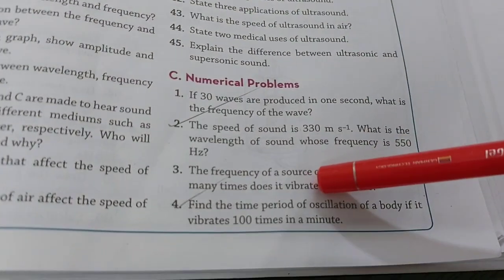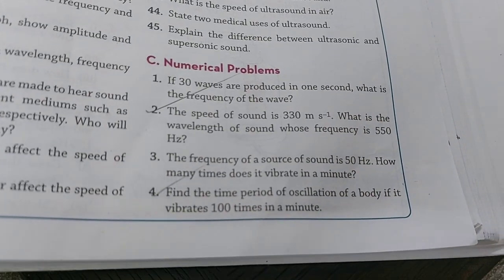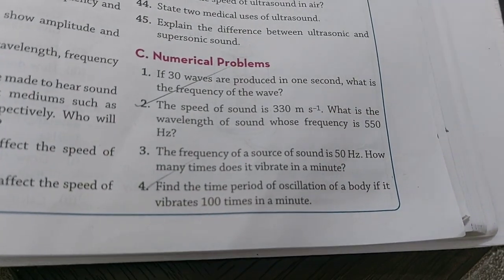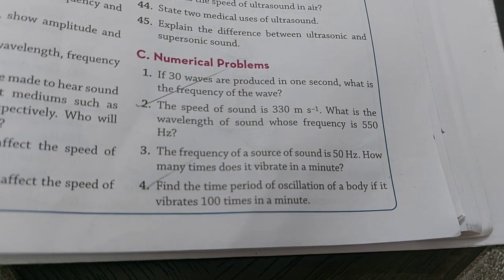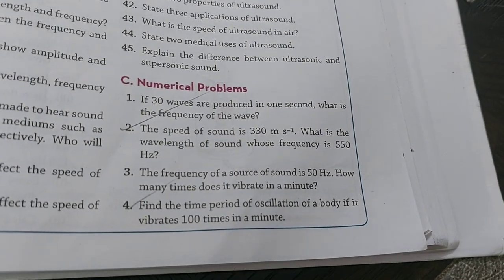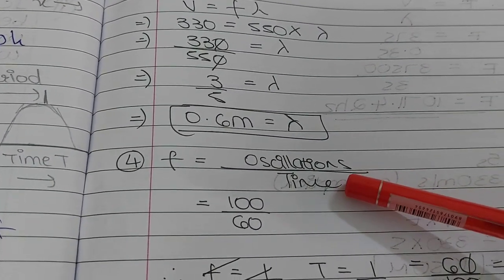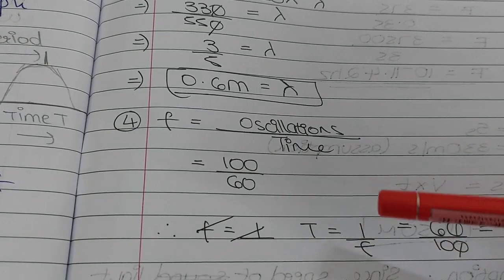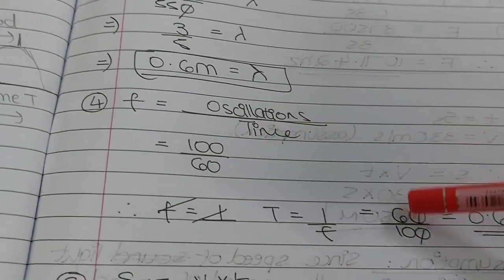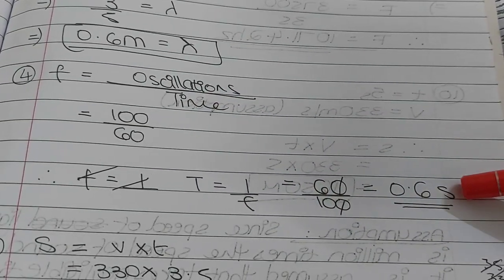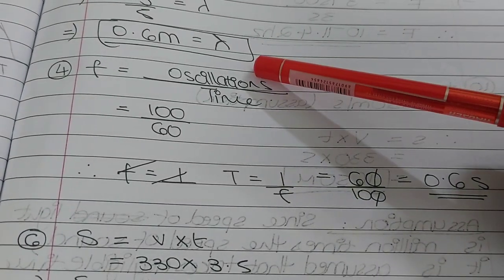Now the fourth sum. What is the time period of oscillation of a body if it vibrates 100 times in a minute? 1 minute means 60 seconds, that's the SI unit of time. First we'll find the frequency. The formula of frequency is number of oscillations upon time. Note that this is total time, not time period. In fact, time period is a reciprocal of frequency. So if I do reciprocal of this, I get the time period as 0.6 seconds. Frequency would have been in hertz.